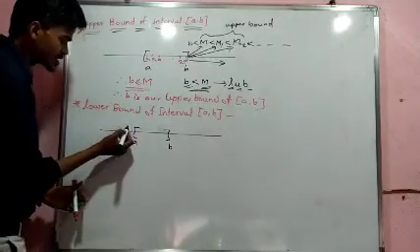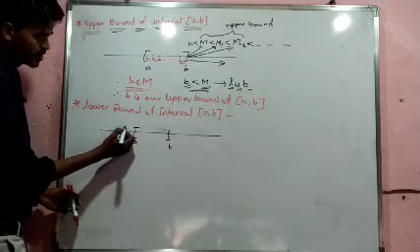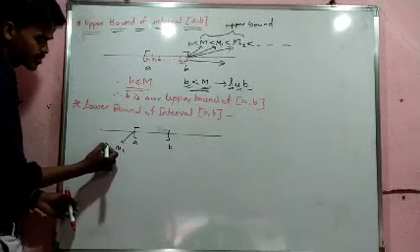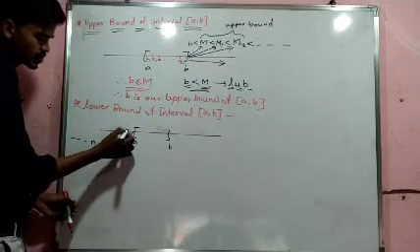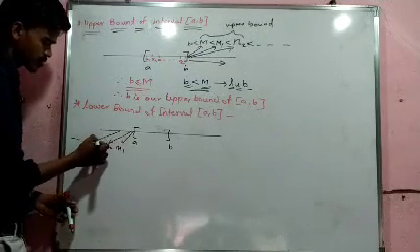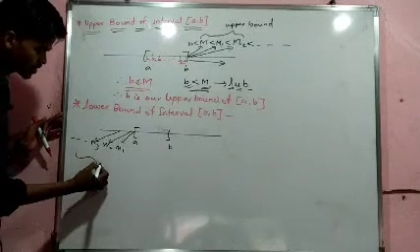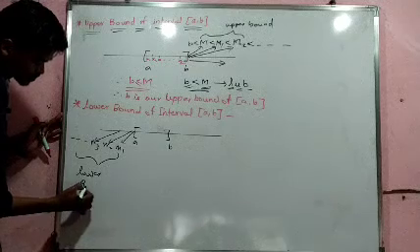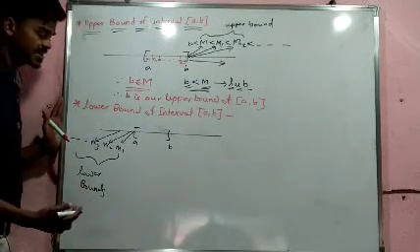There are many numbers which are less than A. Let us define them as small m1, small m2, small m3 and so on. These are all our lower bounds, and among them we need to find the greatest lower bound.